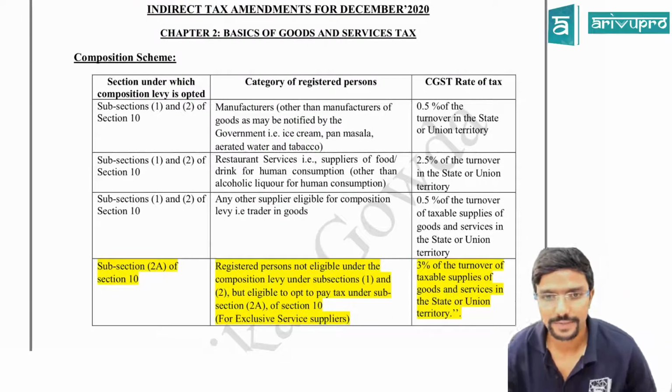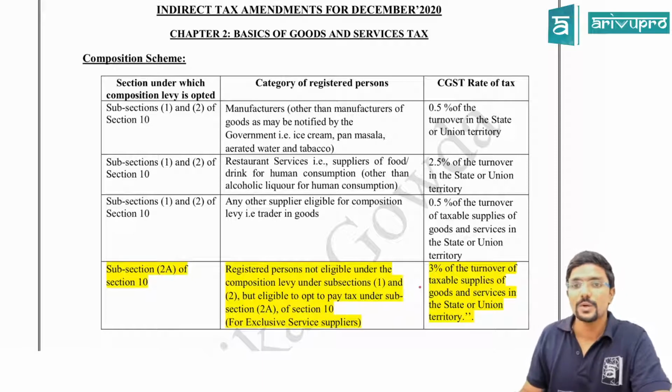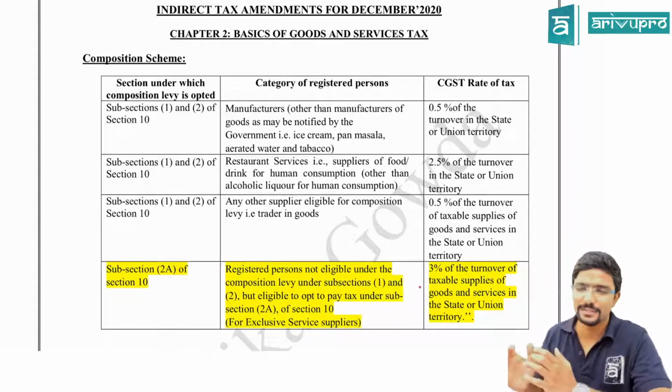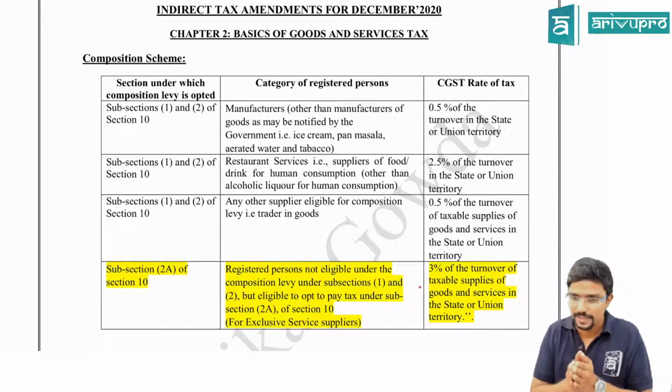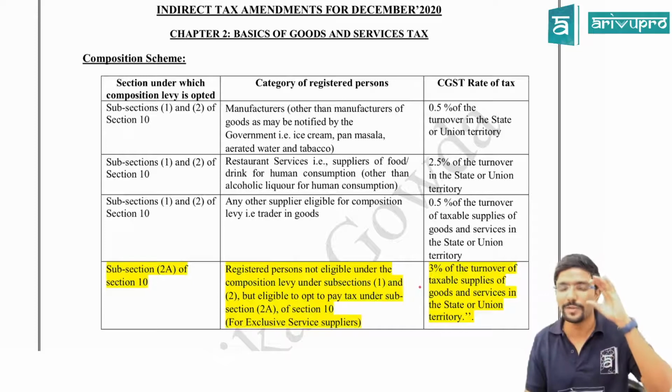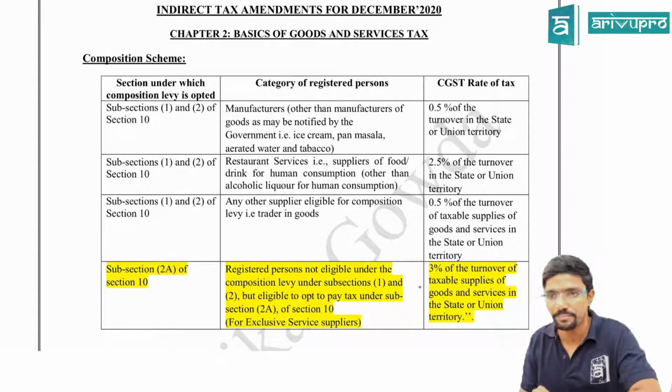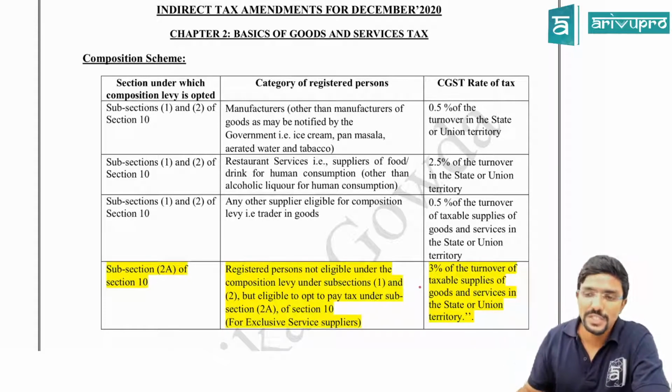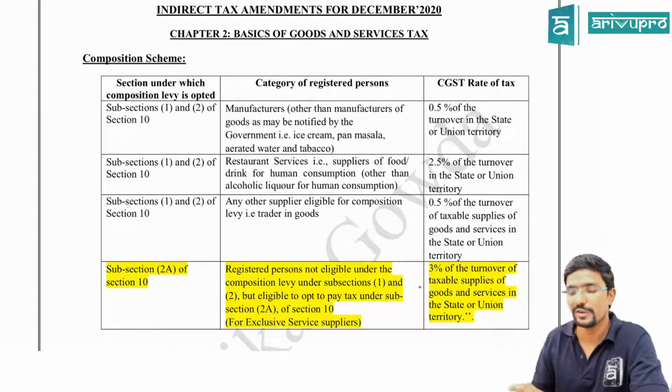Welcome back, everyone. Now we'll be doing the amendments with respect to indirect tax. Indirect tax means you have two things in your syllabus, that is GST and customs. But there are no amendments in customs, so you need not worry. With respect to GST, whatever is there, we will be seeing now.